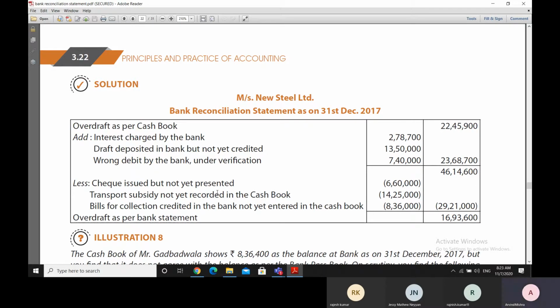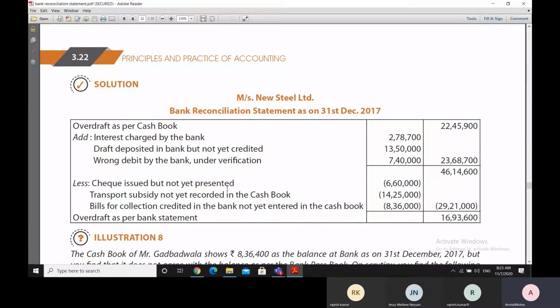Since it is not yet recorded in the cash book, the cash book balance is lesser than the bank statement balance due to this amount also, and therefore we need to add it normally while moving from the cash book to the bank book, but since we have started with an overdraft, we will subtract it. Therefore, this minus subtraction entry is there, 14,25,000.